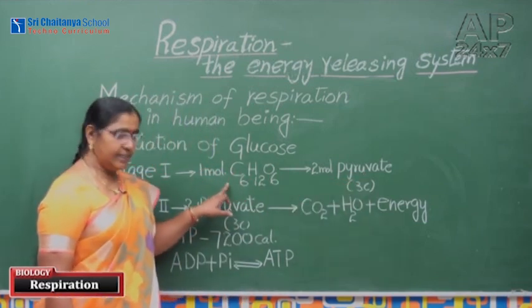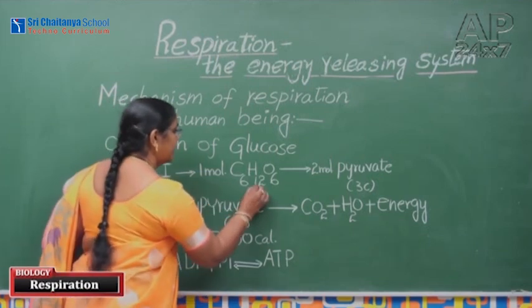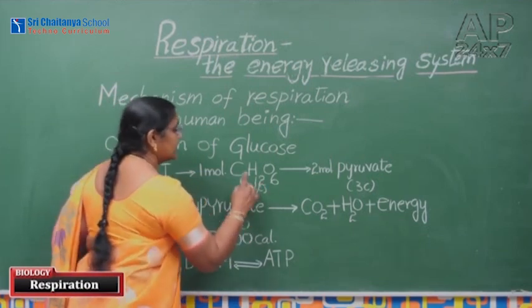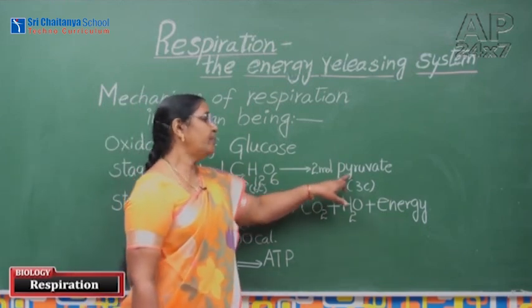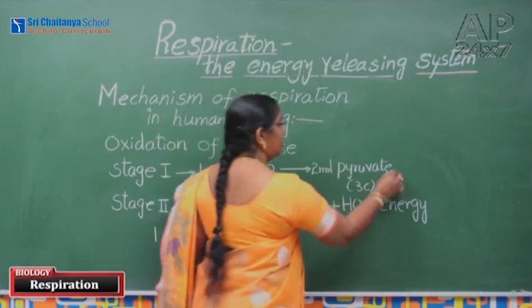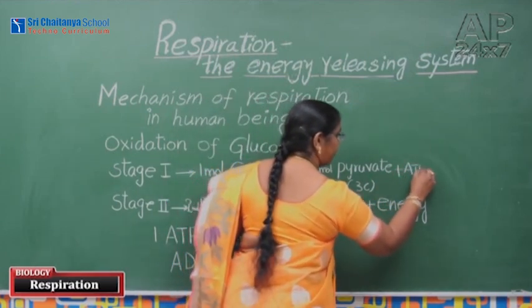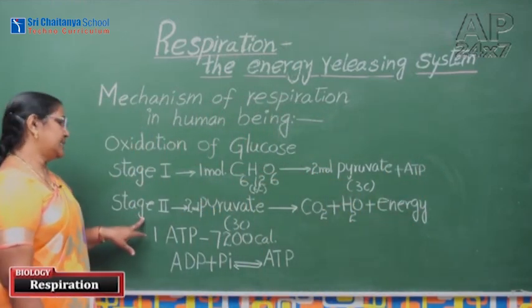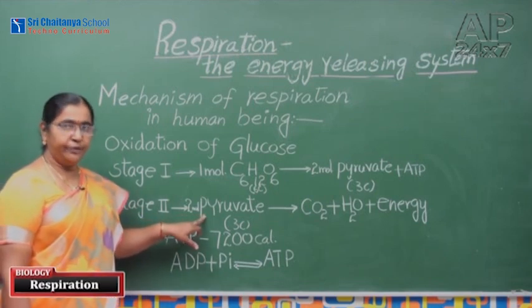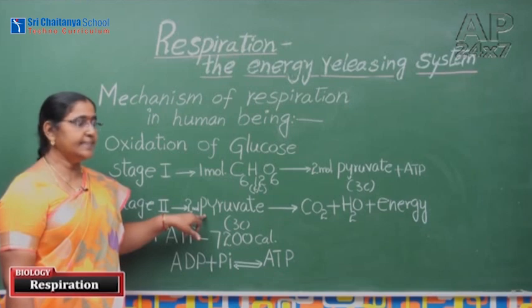Glucose molecule is how many carbon compound? It is a 6 carbon compound. This 6 carbon compound is oxidized and releases pyruvate. Some amount of energy is also released in the form of ATPs. And in the second stage, the fate of pyruvate is decided by the availability of oxygen.